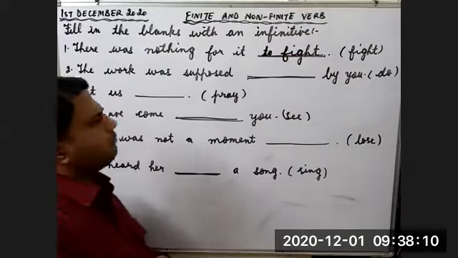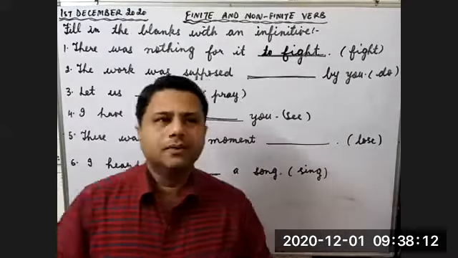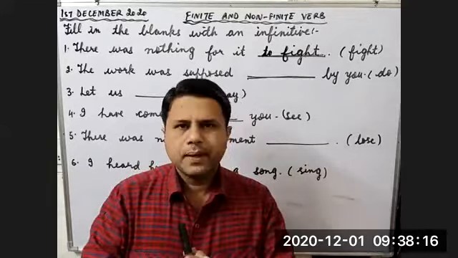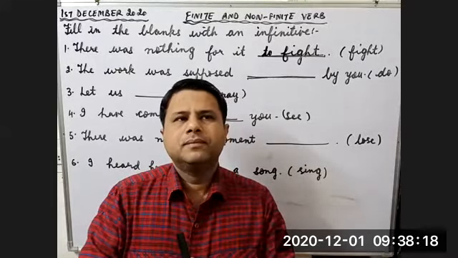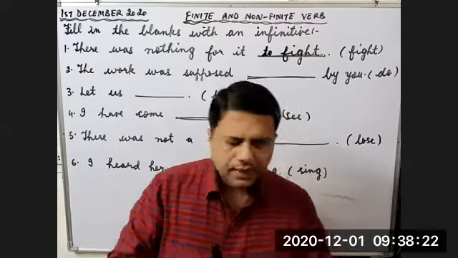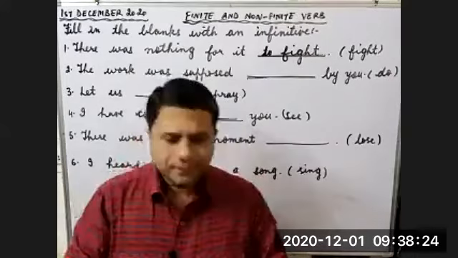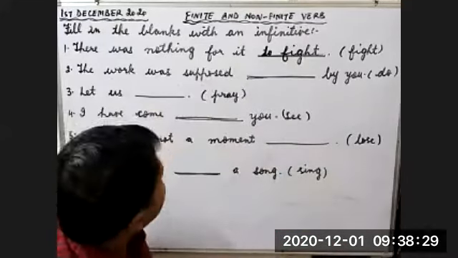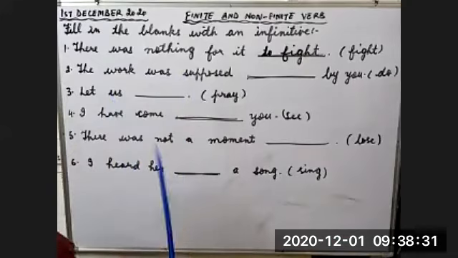The work was supposed dash by you. Khushpreet, just look at this sentence. The work was supposed.